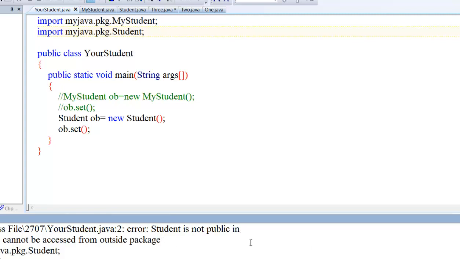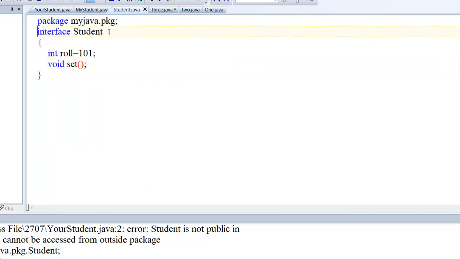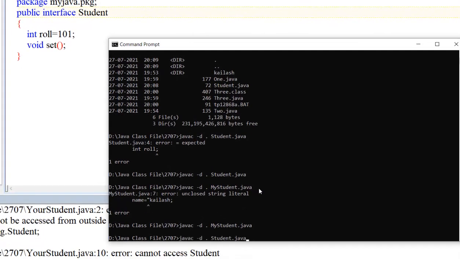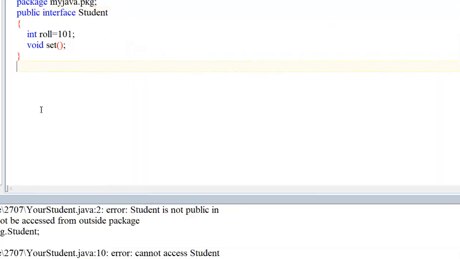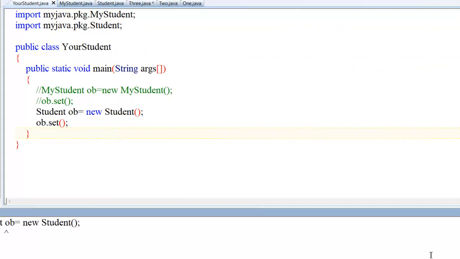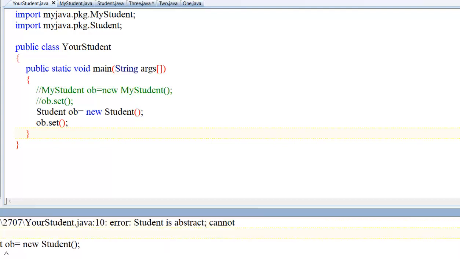The student is not public, so it cannot be accessed outside of the class. Define it public and compile this file once again. Okay, right, now accessible. Student is abstract, so it cannot be instantiated.